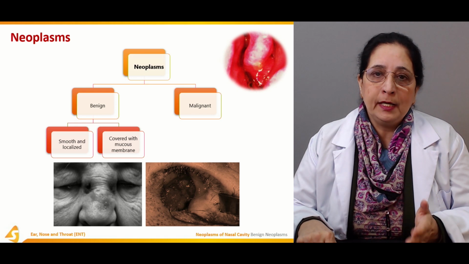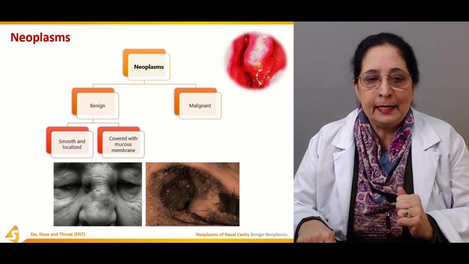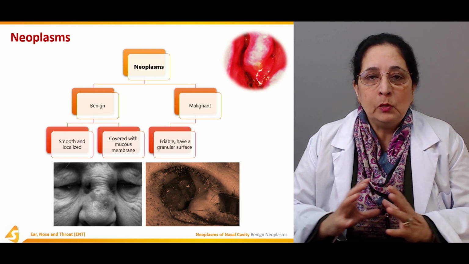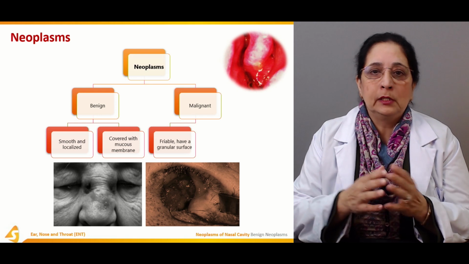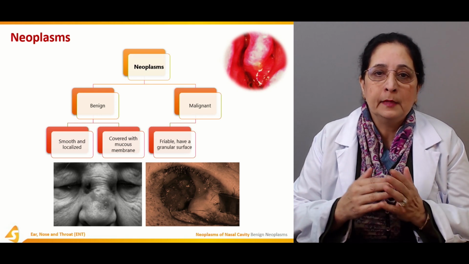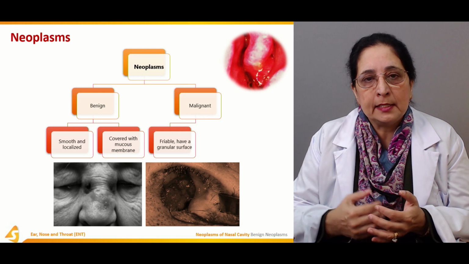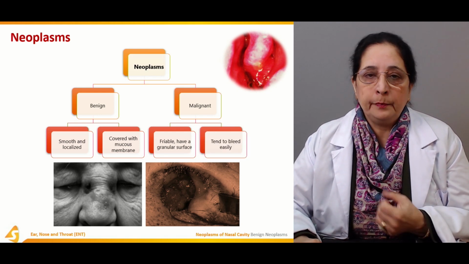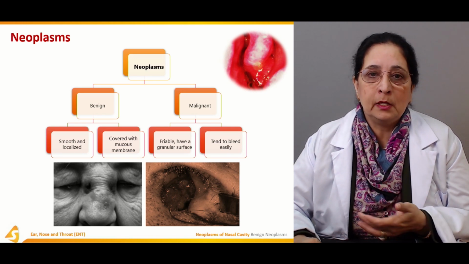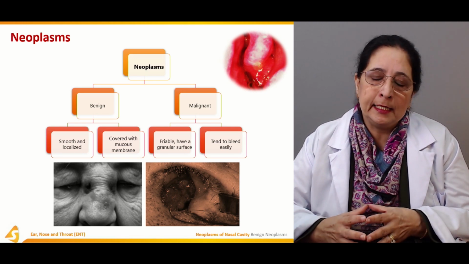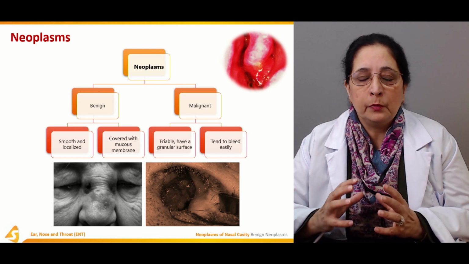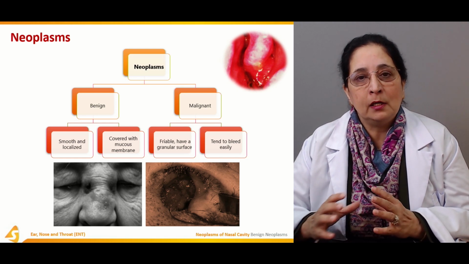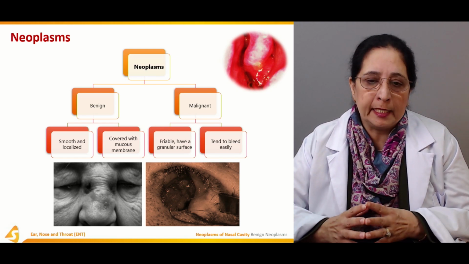As compared to benign neoplasm, the malignant neoplasms are friable and have a granular surface. So they are not smooth like the benign neoplasm. Also, because they are friable and vascular, they tend to bleed very easily if they are touched. So one is smooth and localized, the other is granular, friable, and bleeds very easily.